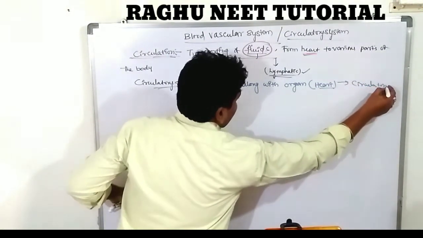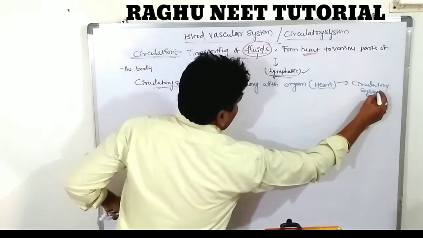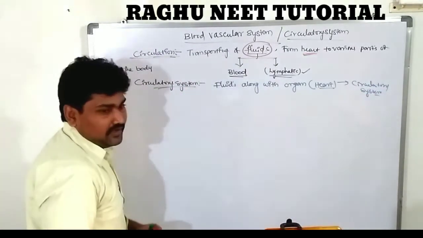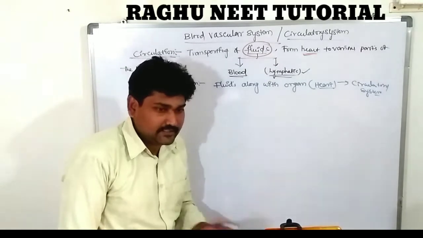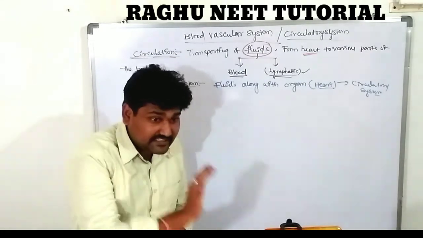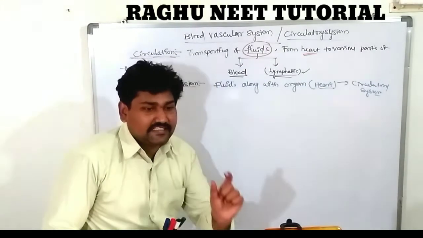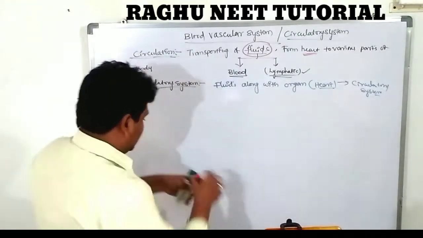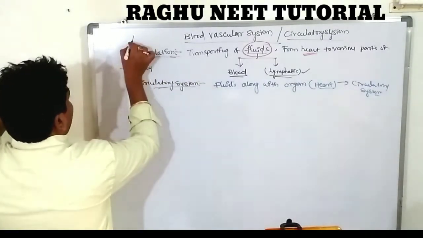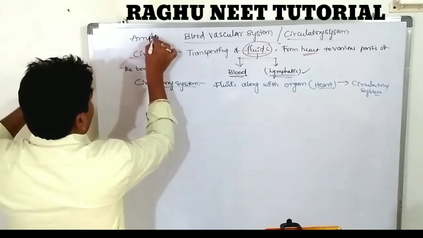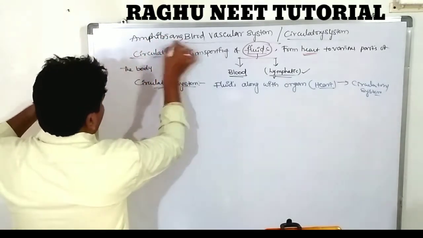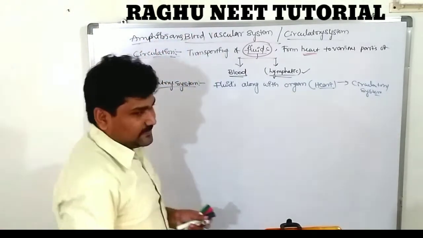Now we have some idea about what circulation is and what the circulatory system is. Clear. So which type of circulation are we discussing? We are discussing the amphibian circulation. Today we are discussing the circulatory system, the blood vascular system, of the amphibian.